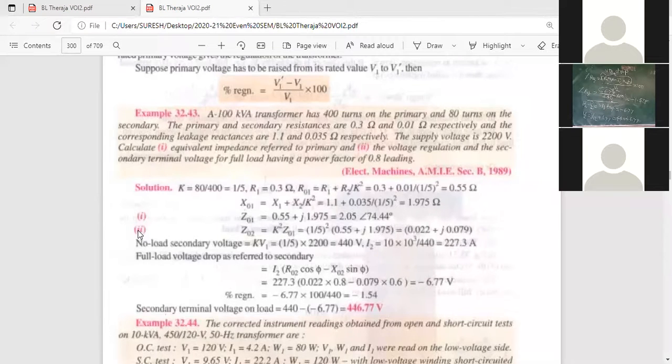Read the second bit carefully so that you can get the answer. You should know the formula, that's all. If you know the formula, you can easily determine the regulation. And refer to which one he is asking in the problem, either primary or secondary. He is asking for the secondary voltage.